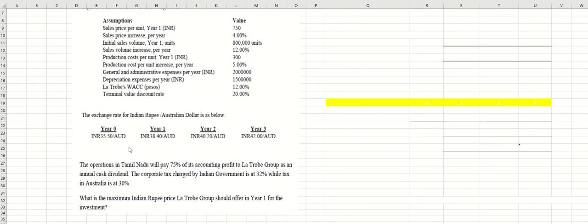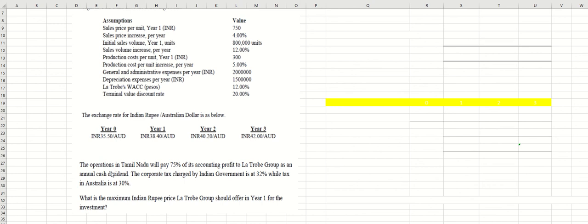Let's look at the next information. The operations in Tamil Nadu will pay 75% of its accounting profit. Accounting profit here means net income. So the net income of the subsidiary will be paid to La Trobe as an annual cash dividend. So if it is a 3-year project, each year for the 3 years, they have to pay a cash dividend.